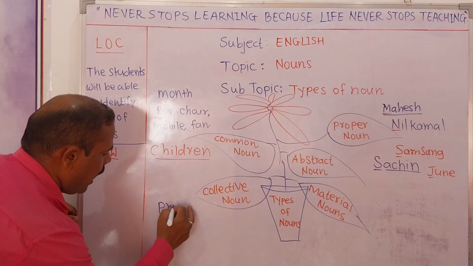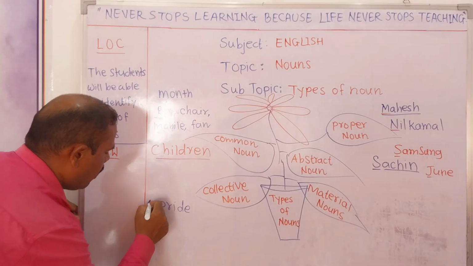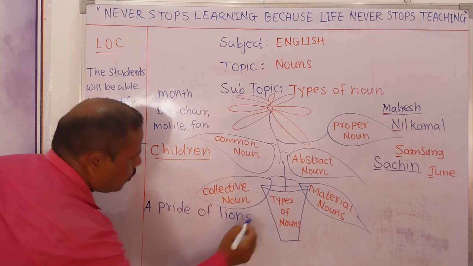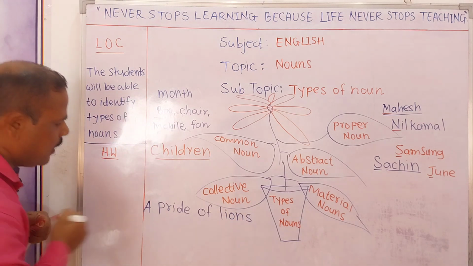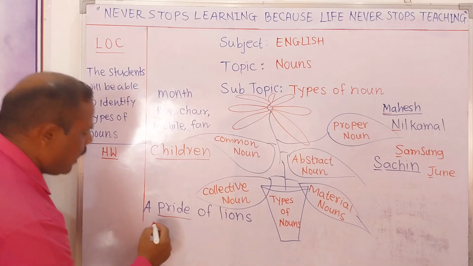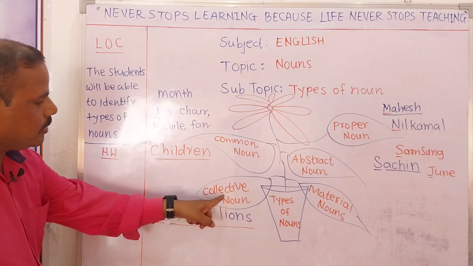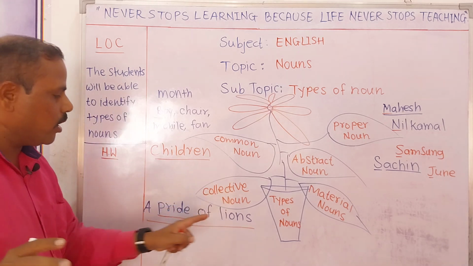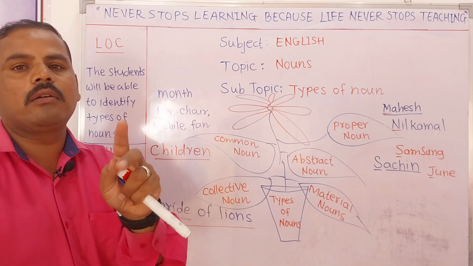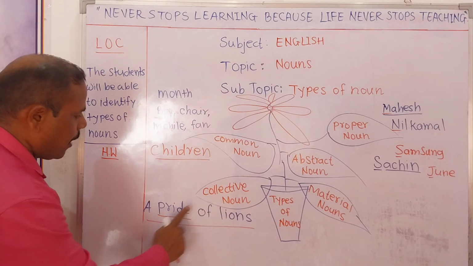Pride. Pride, and then I will add a pride of lions. Only this single word, pride, is also known as a collective noun. But when I write the whole phrase, a pride of lions, this will also be considered collective, because I am not talking about one lion. Here I am talking about the collection, or group, of lions, right? So I will say, a pride of lions.